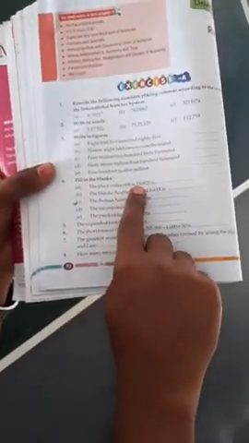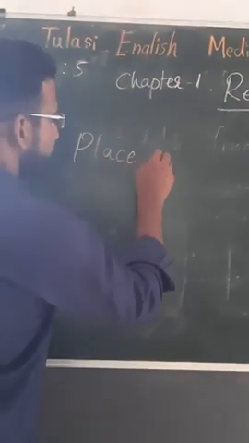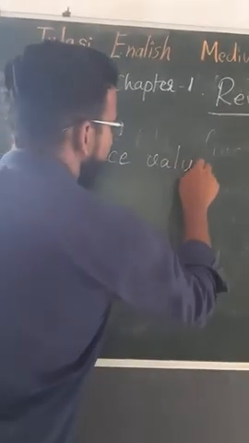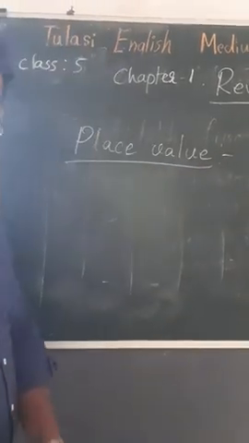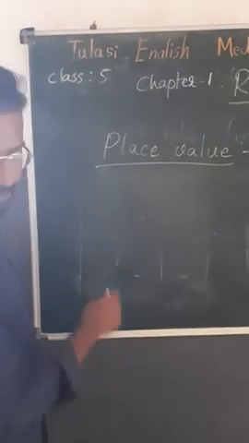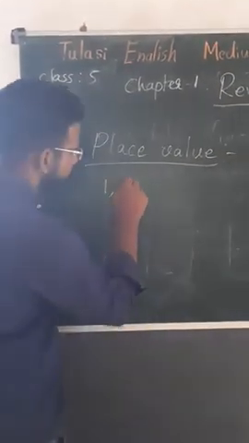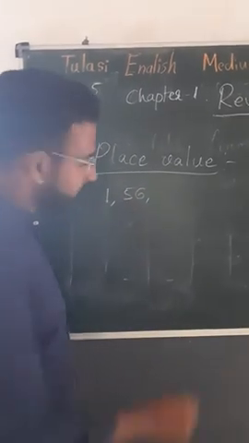Next, fill in the blanks. The place value of 8 in 1,56,820. See, place value. The number is 1,56,820.